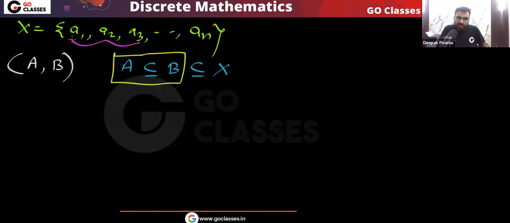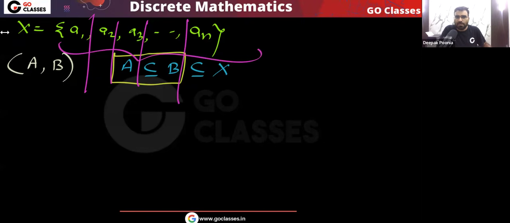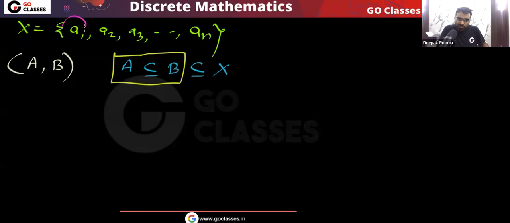So for every element of this set X, I need to make a decision, and all these decisions are fully independent of each other. We need to decide for A1, A2, A3, and so on, AN. So here we need to do this task and this task and this task and so on. So we will apply the product rule. Now we will see how many choices every task has. Okay, for this A1, how many choices do I have?